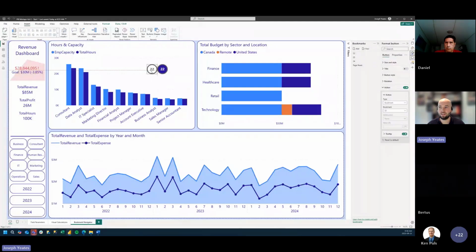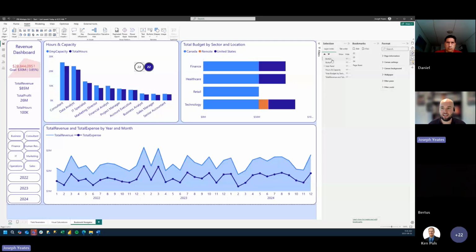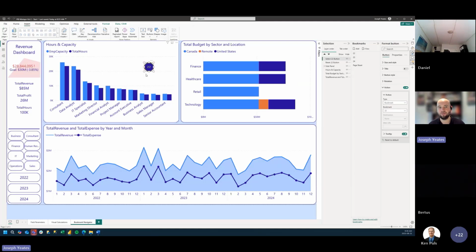If we drag from our selection pane, let's rename our buttons here to select 2022 button, and this one is the reset 2022 button.